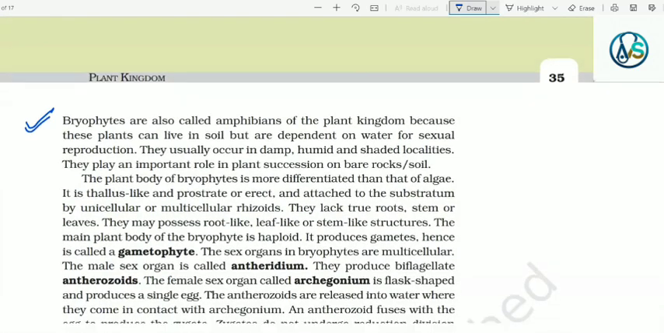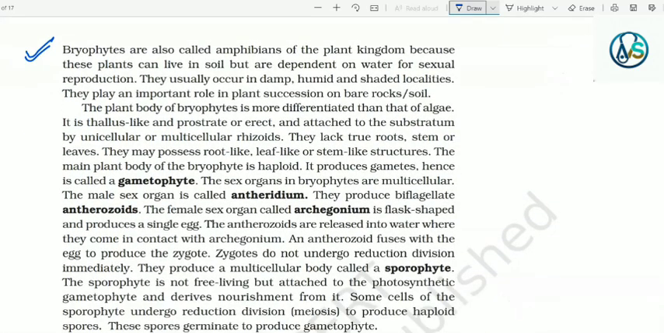Bryophytes are also called amphibians of the plant kingdom because these plants can live in soil but are dependent on water for sexual reproduction. They usually occur in damp, humid and shaded localities. They play an important role in the plant succession on bare rocks or soil. The plant body of bryophytes is more differentiated than that of algae. It is thallus-like and prostrate or erect and attached to the substratum by unicellular or multicellular rhizoids.